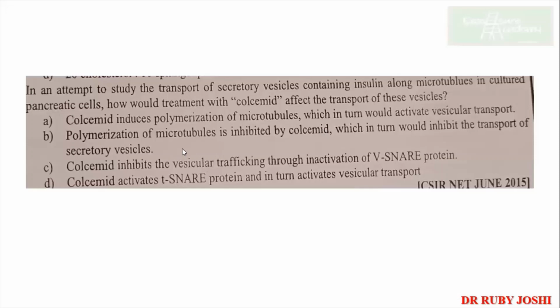Now what does this option say? Colcemid is inducing polymerization and helping in the activation of vesicular transport. No, nothing like that. And V-SNARE, T-SNARE have no role at all with colcemid, okay? So the answer is B. Polymerization of microtubules is inhibited, hence inhibiting the transport of the secretory vesicles. Good. So the correct answer is B.